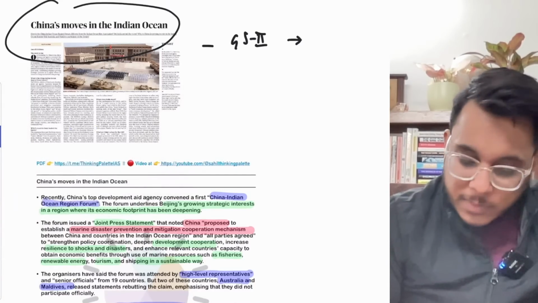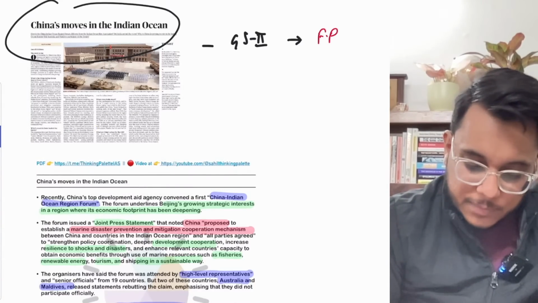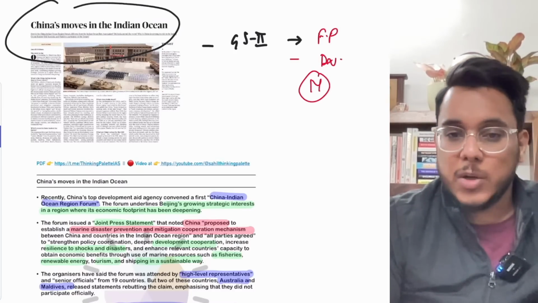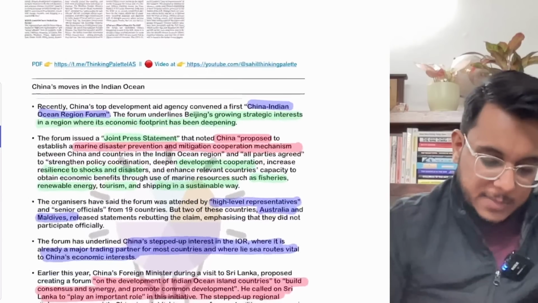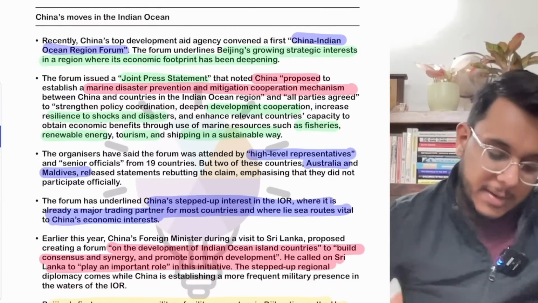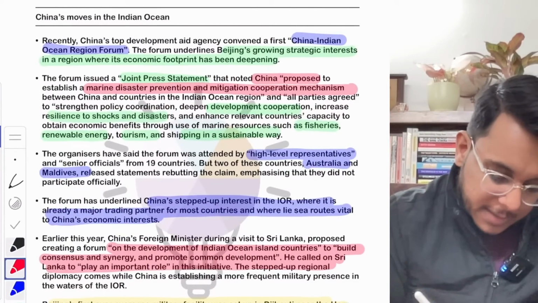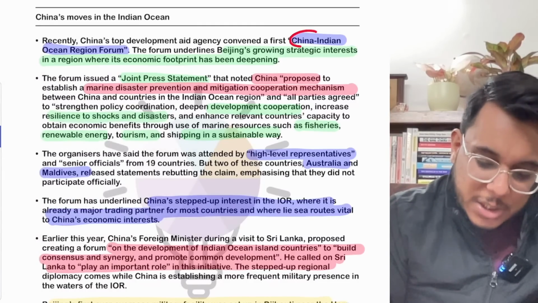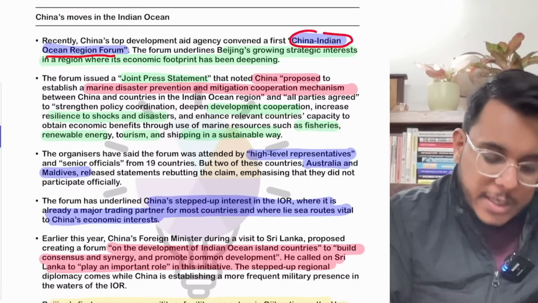GS paper number 2. Foreign policy and developments in the neighboring countries. Now, what has happened? China has recently convened the China-Indian Ocean Region Forum.